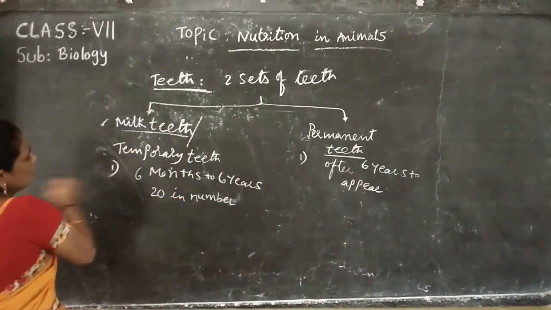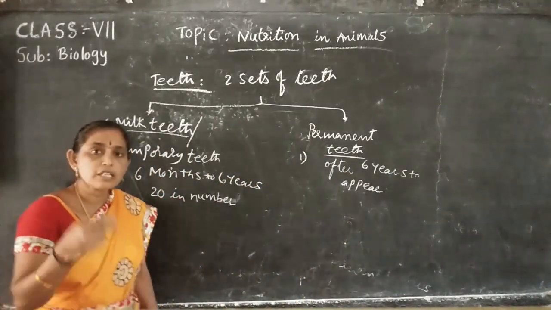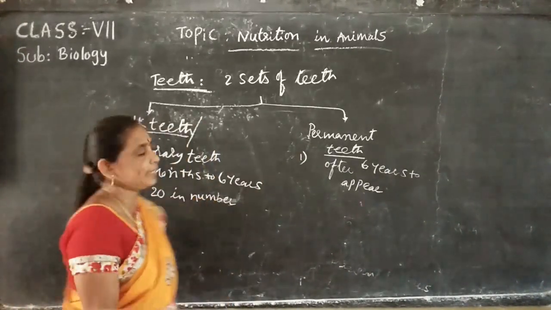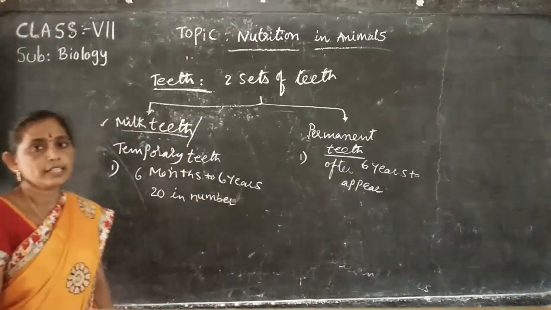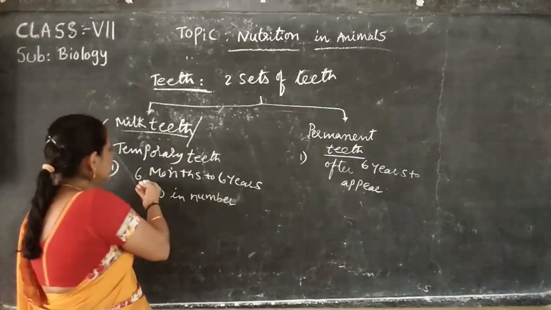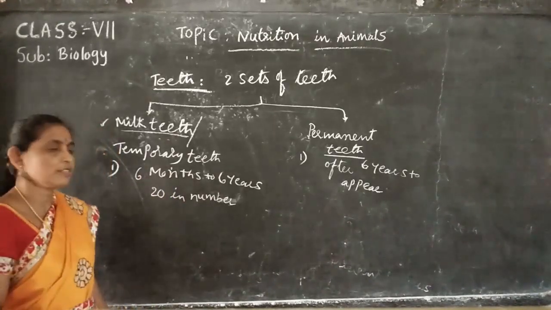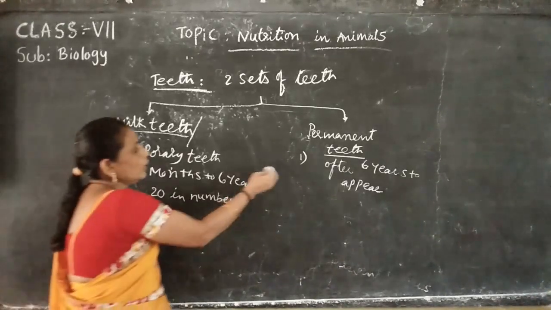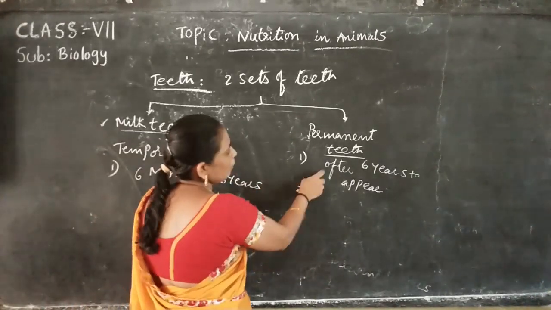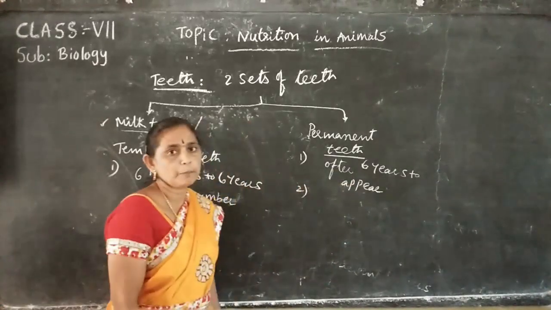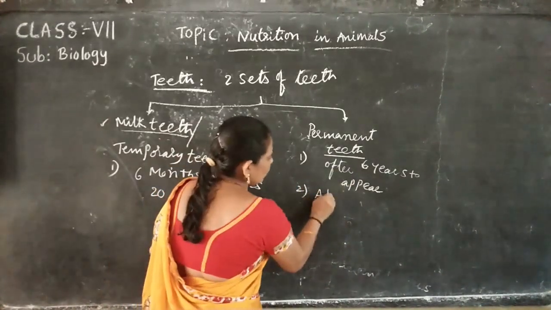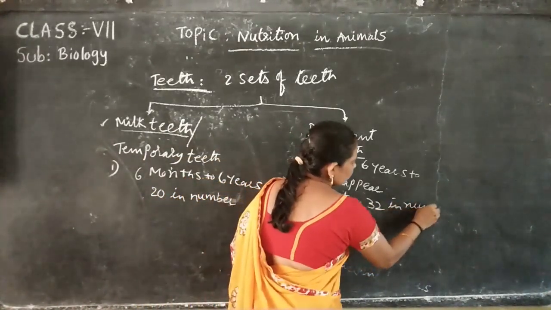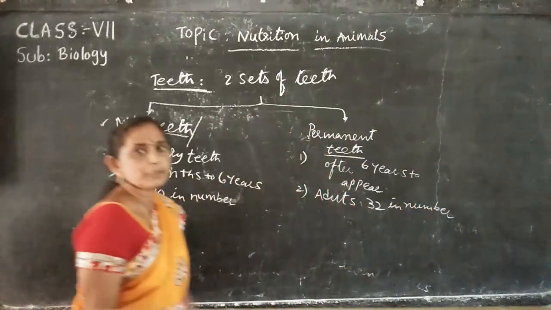Okay. In the human lifetime, two sets of teeth are present. One is milk teeth and another one is permanent teeth. Milk teeth, otherwise called temporary teeth, appear from 6 months to 6 years in children, 20 in number. Then permanent teeth appear after 6 years. In adults there are 32 in number.